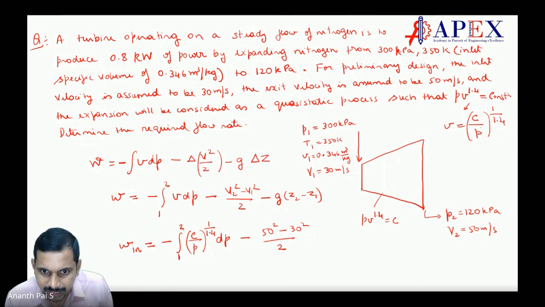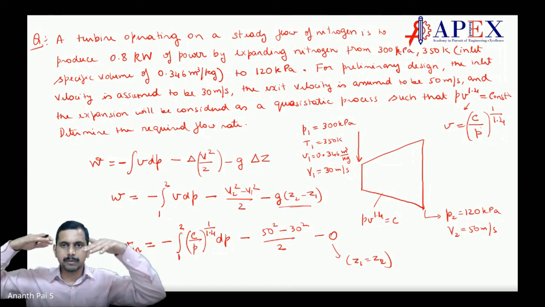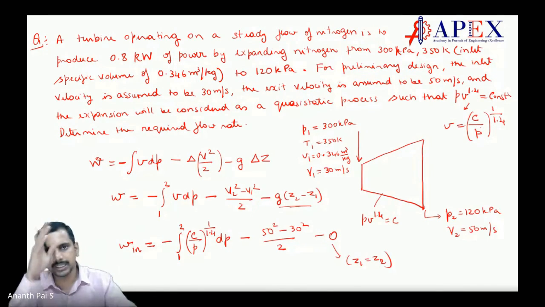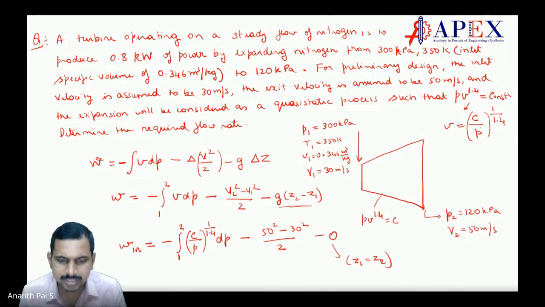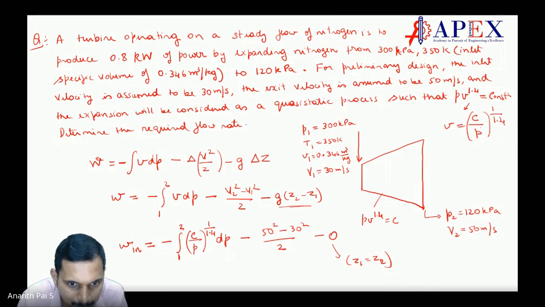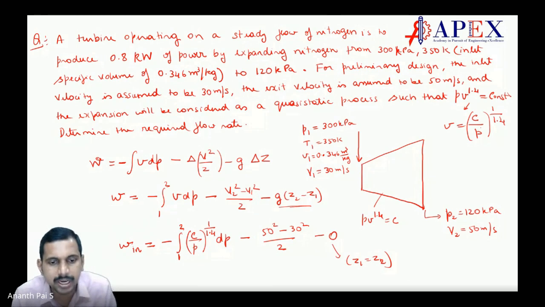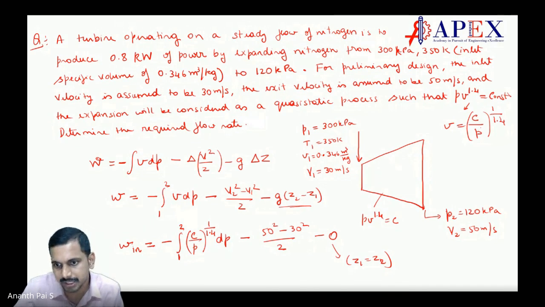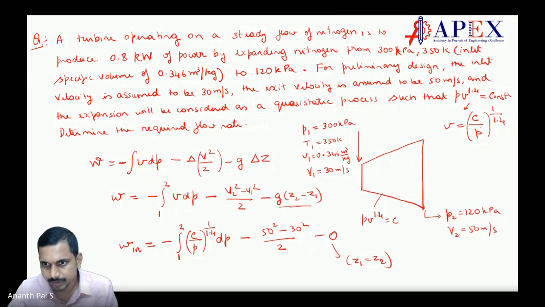Let us understand that Z1 is equal to Z2. That is why it is 0. We are considering that the turbine is horizontal. Even if it is vertical, the distance is very small compared to the work which is done, so we can ignore that. So we get W in as that. Let us do the integration and find out the answer, students. The pressures P1 and P2 are given. Write this down, then try to find out what you get as W in.